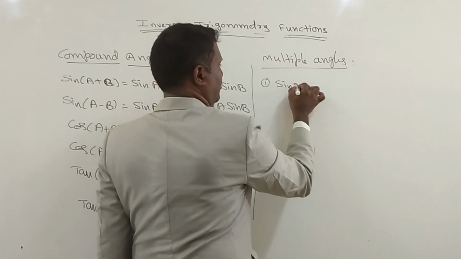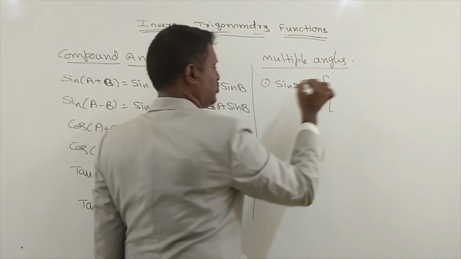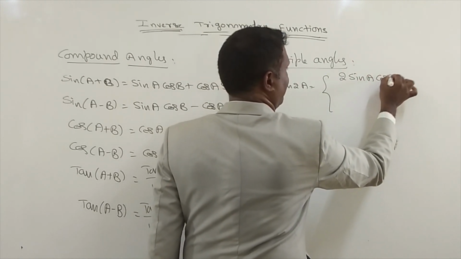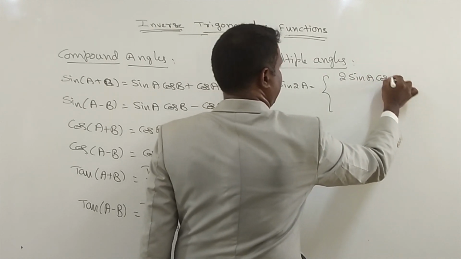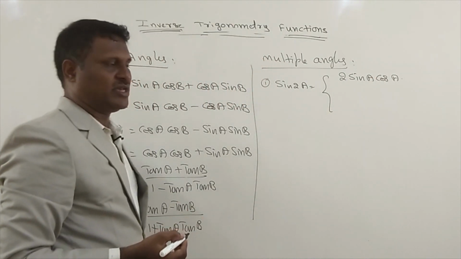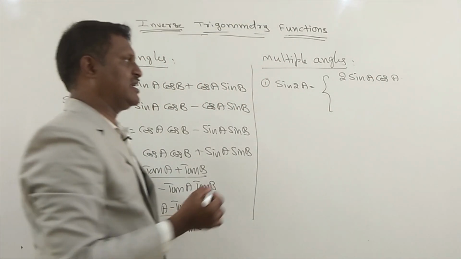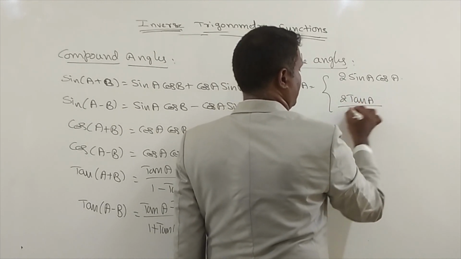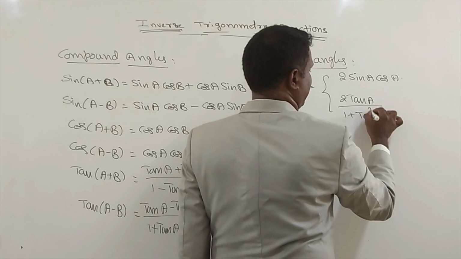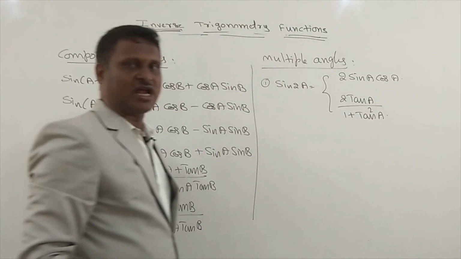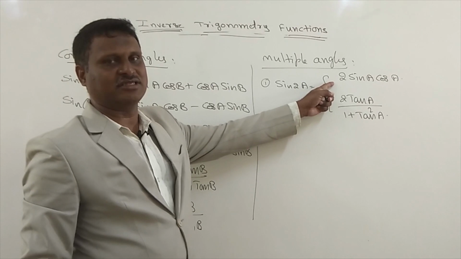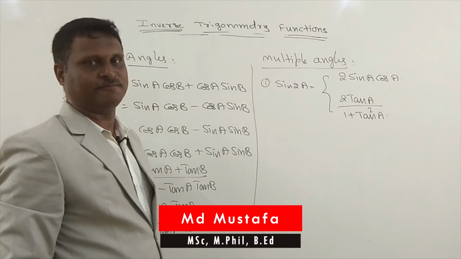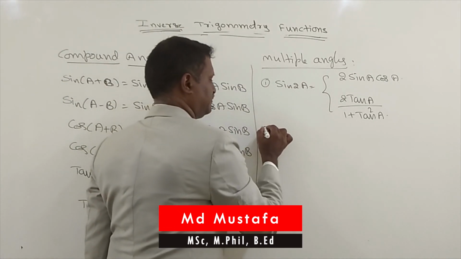Sine 2A, we can write two formulas. You have to remember. One formula is 2 sine A cos A. And one more formula is 2 tan A divided by 1 plus tan square A. Now, proof for first one.